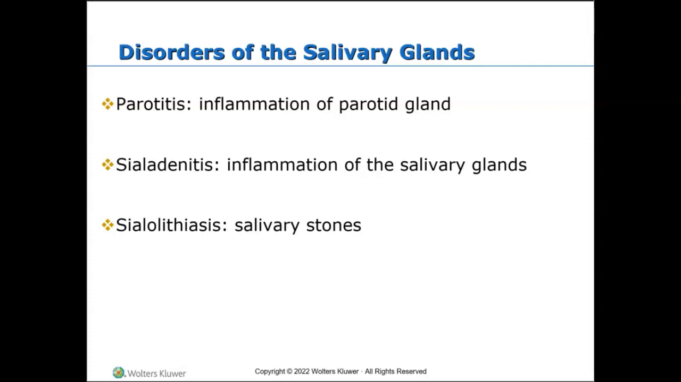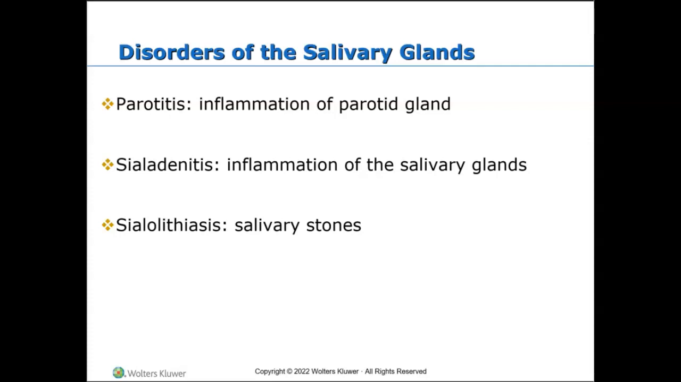Parotitis is inflammation of the parotid gland and is the most common inflammation of the major salivary glands, right? And parotitis can present as a local process or a manifestation of systemic illness. Sialadenitis is inflammation of the salivary gland. Sialadenitis of the submandibular gland is less common than that of the parotid gland.